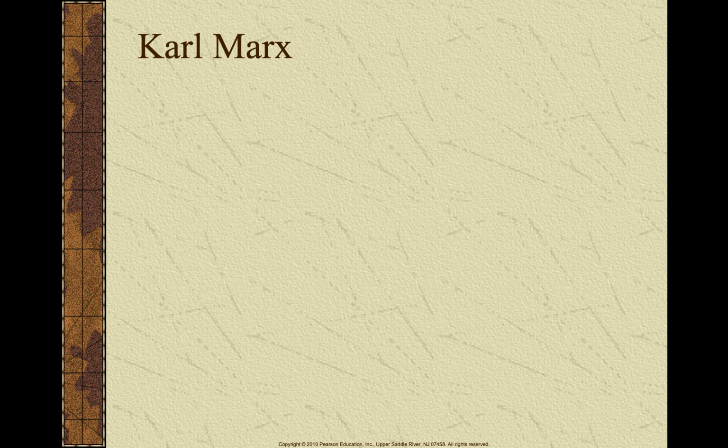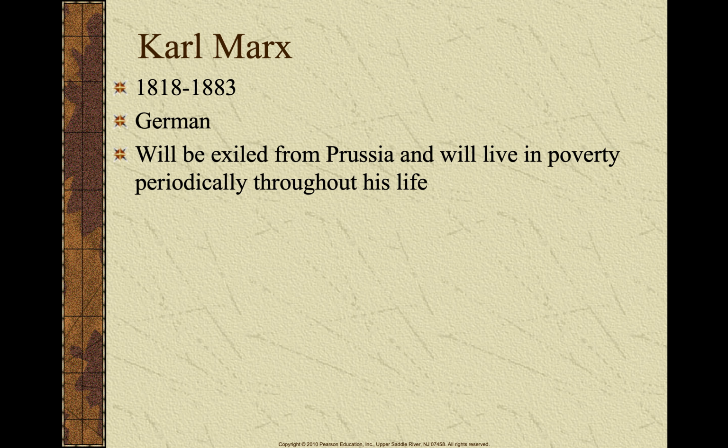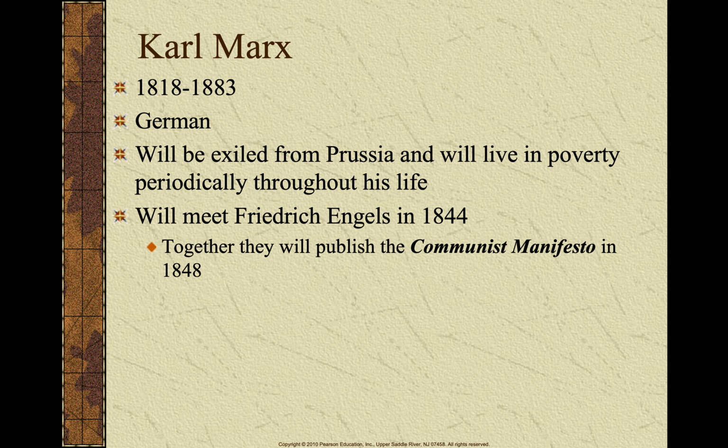Now, one of the main figures of communism, Marxism, is Karl Marx. Ladies and gentlemen, he's German. He's going to be exiled from Prussia and live in poverty periodically throughout his life, and that's really going to influence some of his ideas. He's going to meet Friedrich Engels, who we alluded to before, who responds very forcefully to the Industrial Revolution. Together they're going to publish the Communist Manifesto in 1848.